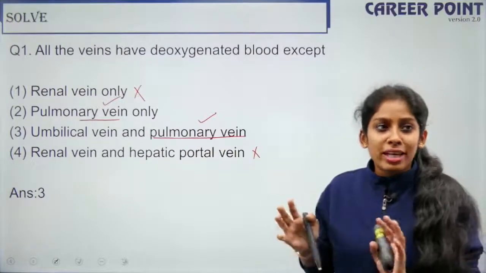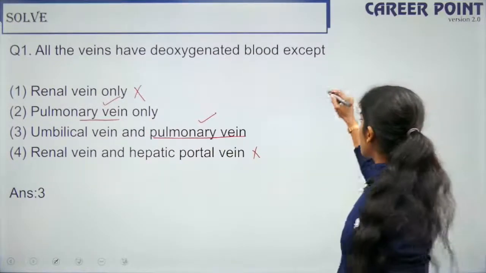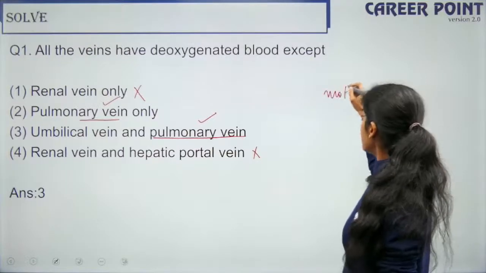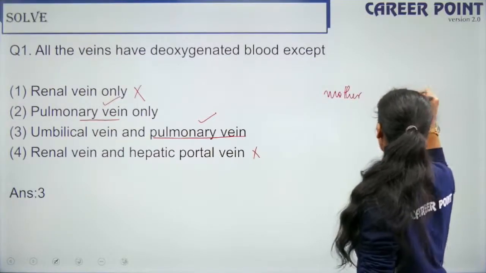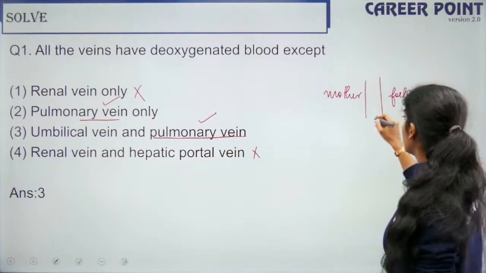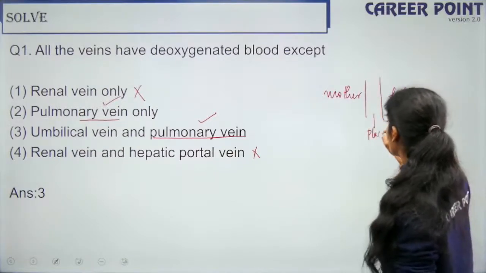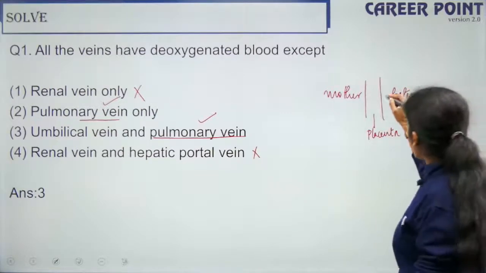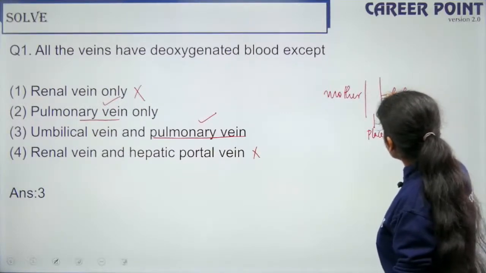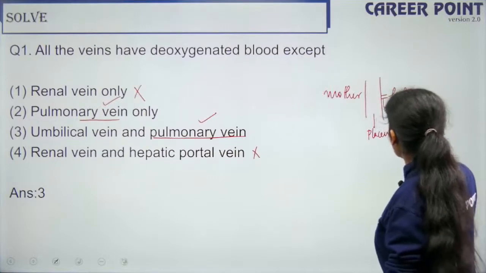So what is the umbilical cord? If this is the mother, and this is the fetus, what separates the mother and the fetus is the placenta, right? What connects the placenta to the fetus is your umbilical cord.